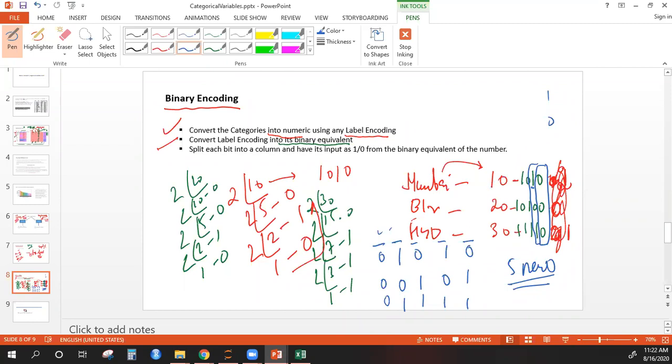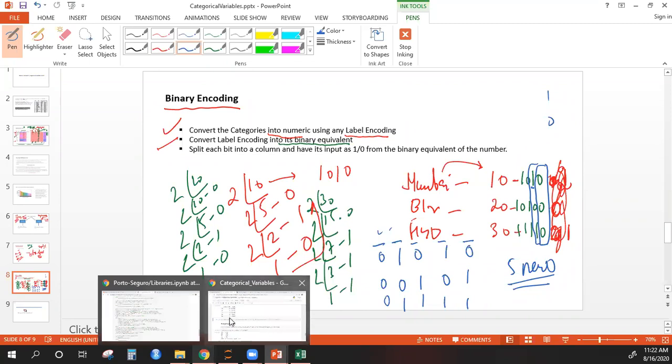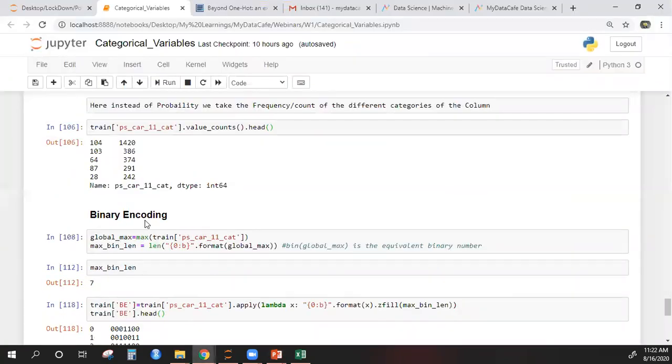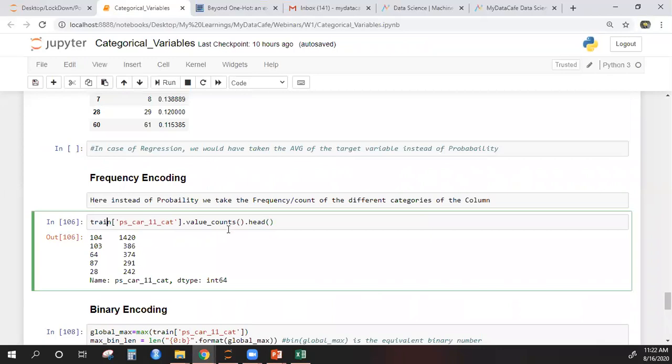Jagdish, no, you will assign 0, 1, 2, but yeah, it is kind of random. You just give those numbers in ascending order. Okay. So let me show you this in Python. So frequency encoding, this is pretty simple.